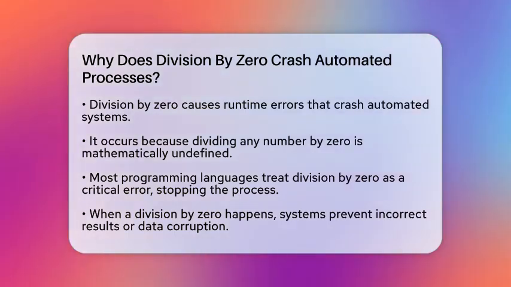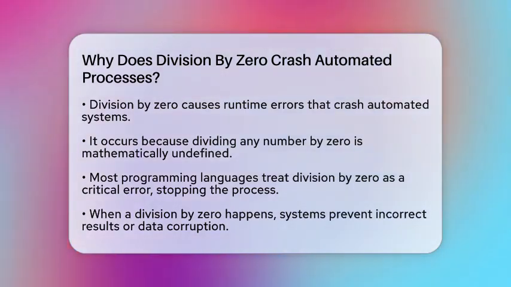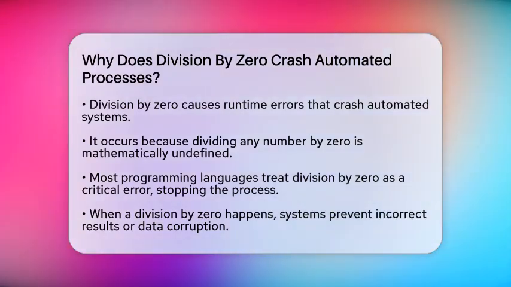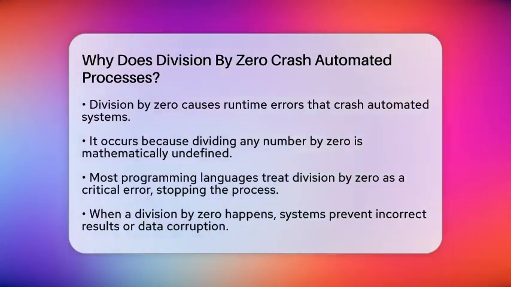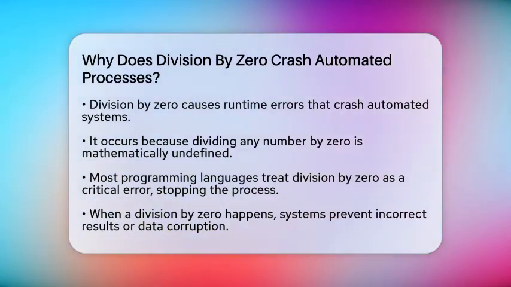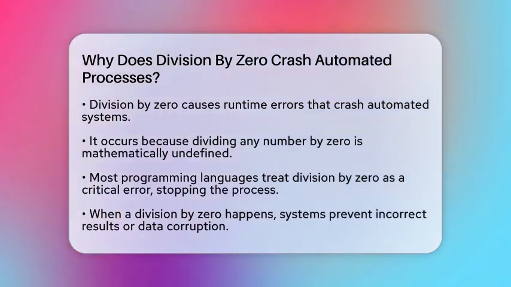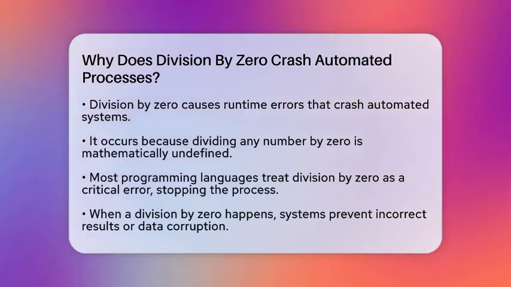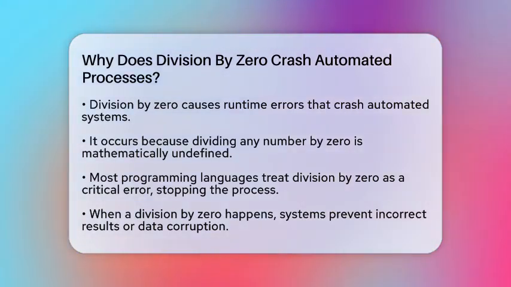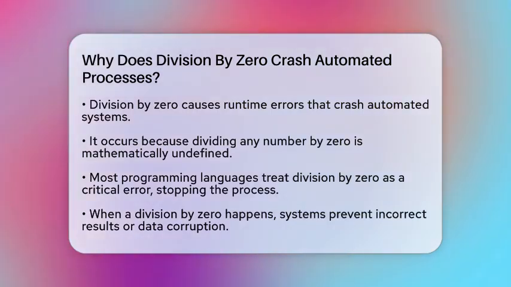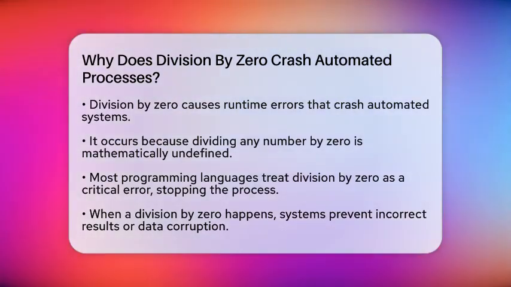When a program tries to divide by zero, it triggers a runtime error. This is because division by zero is mathematically undefined. No matter what number you use, dividing by zero just doesn't make sense in math. In programming, this undefined operation is treated as a critical error. Most programming languages and runtime environments see it as something that can't be resolved during execution.